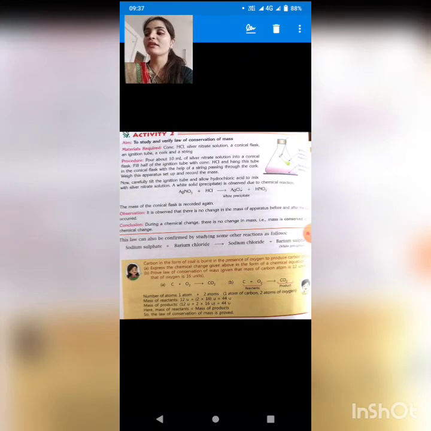Now see the reaction given above the yellow table: sodium sulfate plus barium chloride. When sodium sulfate and barium chloride react together, they form sodium chloride and barium sulfate. It means the sodium gets combined with the chloride and the sulfate gets combined with the barium, but we can never see any wastage or loss of something. So the conservation of mass is concluded here.